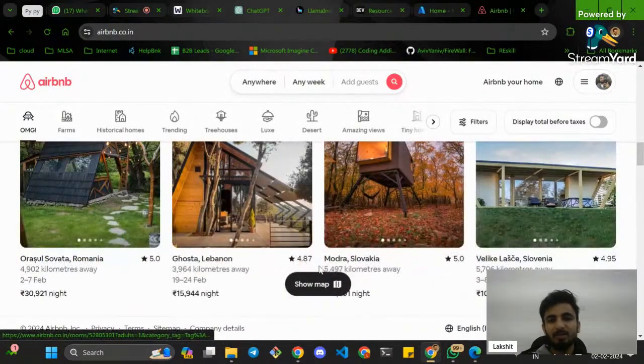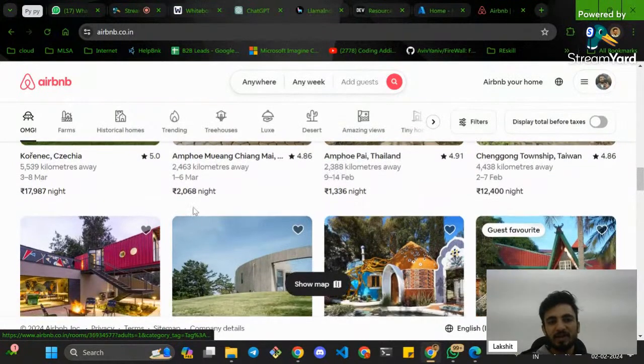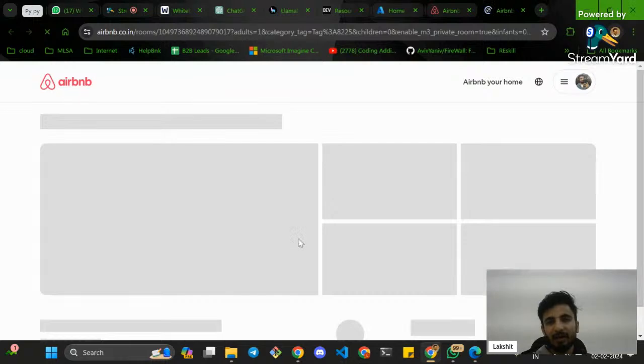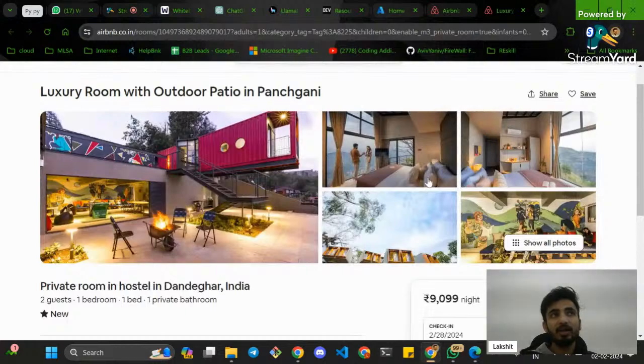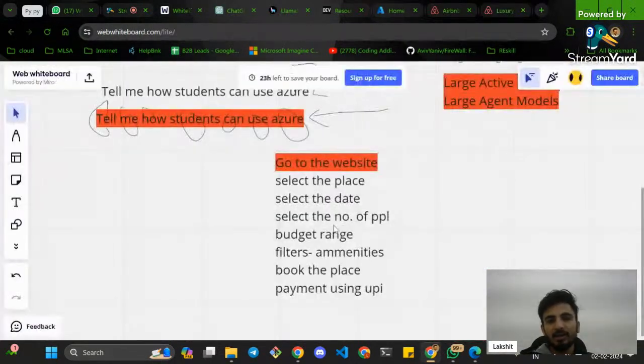It will understand through my mouse pointer wherever I click, whatever my data. If I click on this, then what do I do? What's my next step? I just click on some pictures, or I directly check out, or what do I do? What will be my next step, right? It will just understand all the steps, right?